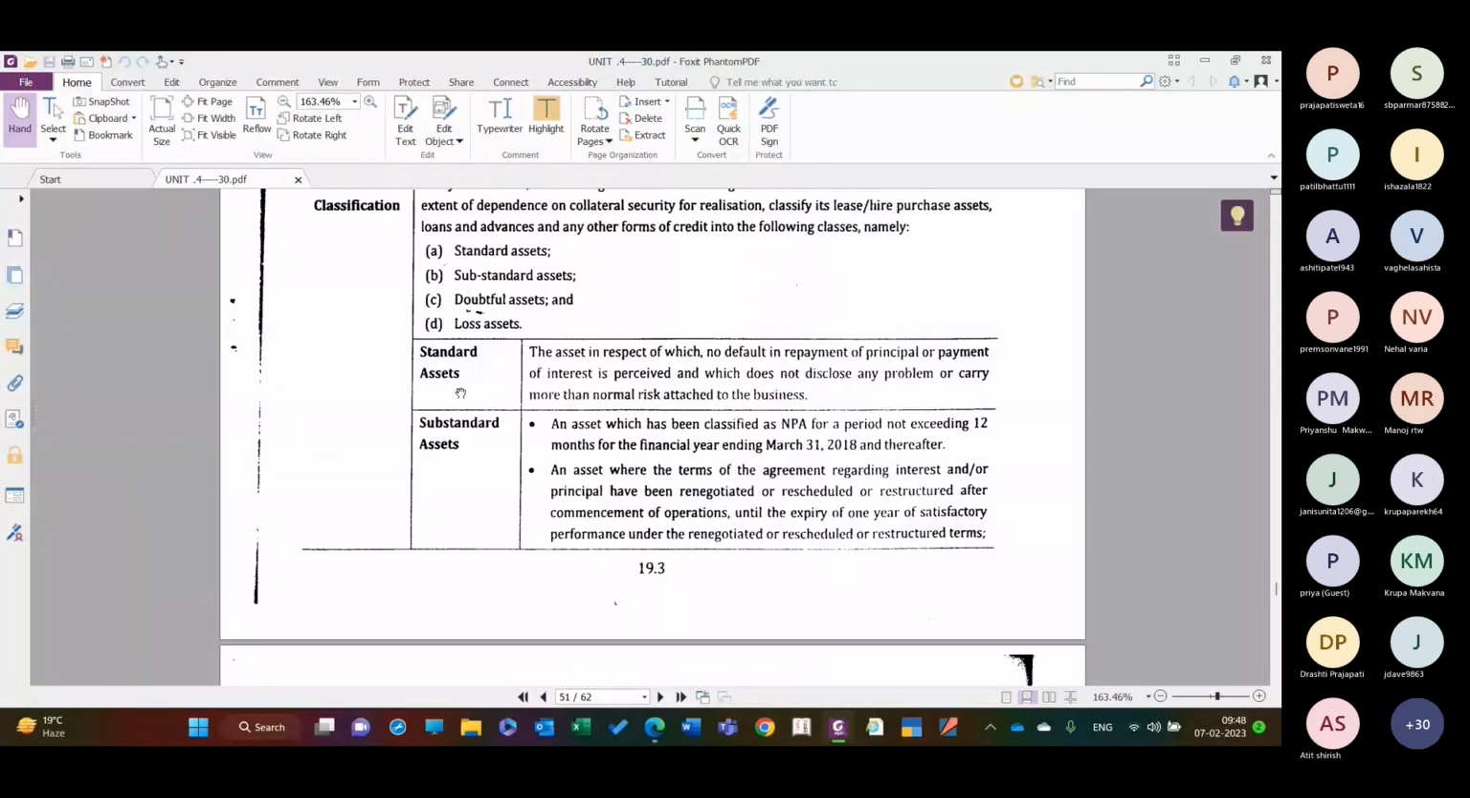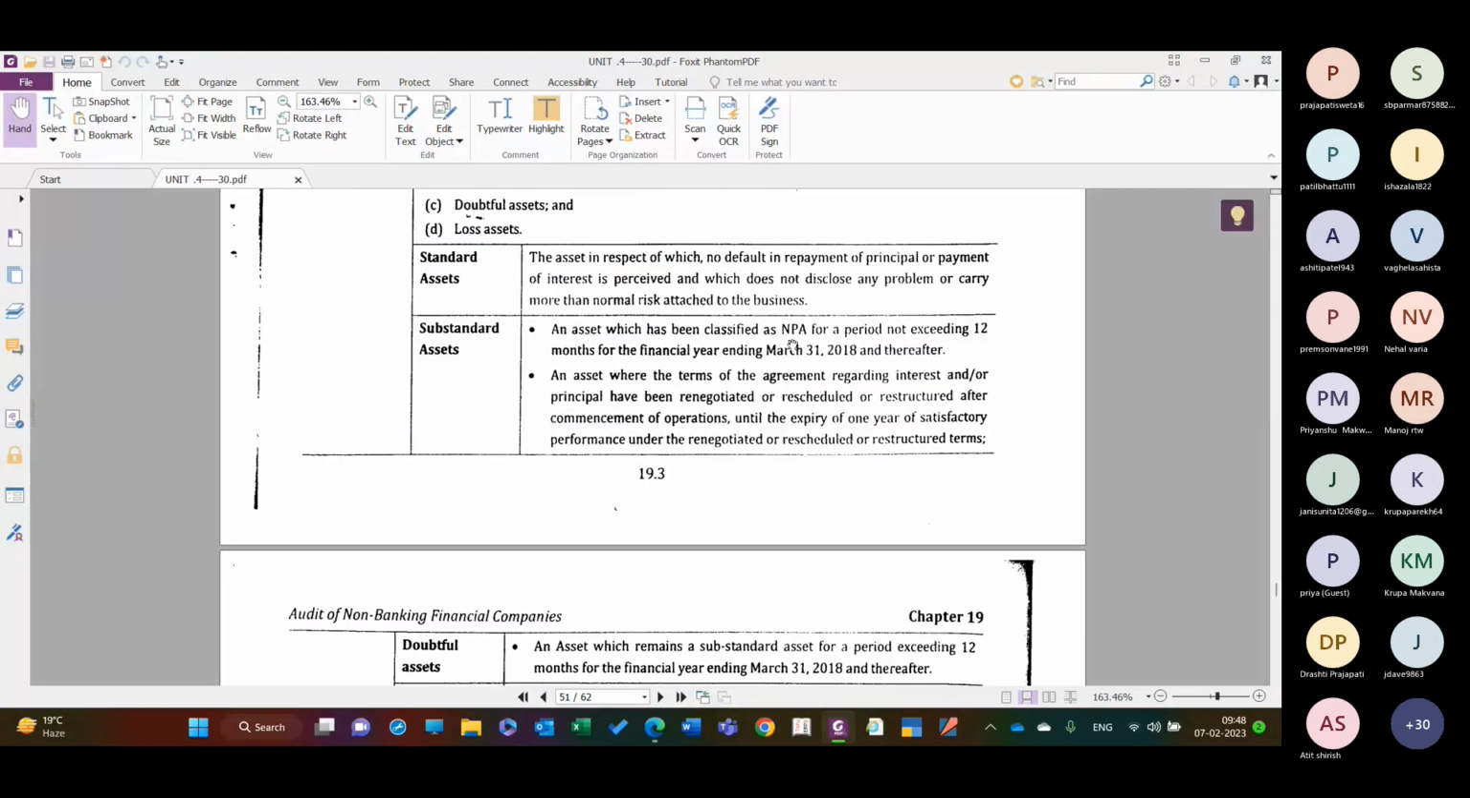Substandard assets means an asset which has been classified as NPA for a period not exceeding 12 months for the financial year ending 31st March 2018 and thereafter. So कोई asset थी जो already NPA के तौर पे classify किया गया था, but that particular advances or lending fund has been NPA for less than 12 months, not exceeding 12 months, means it is less than 12 months.